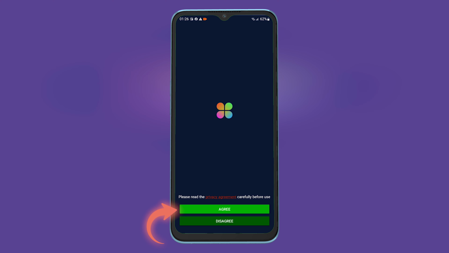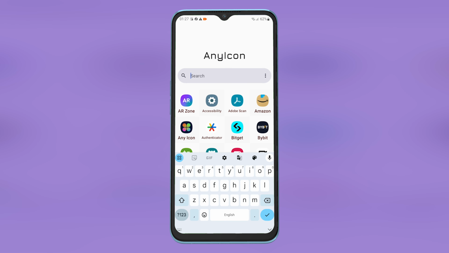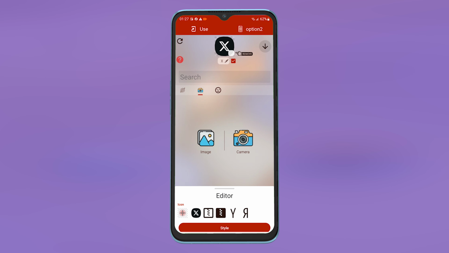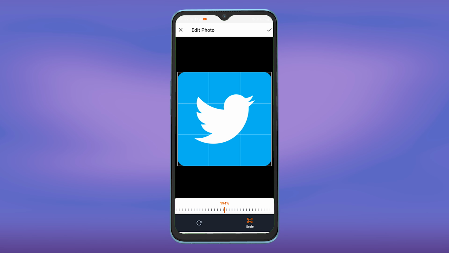Tap on agree. On the search bar, search X and select the X app. Tap on image and select the Twitter icon logo. I have given the link to download this logo in the description below. Tap on the image and then tap here to confirm it.